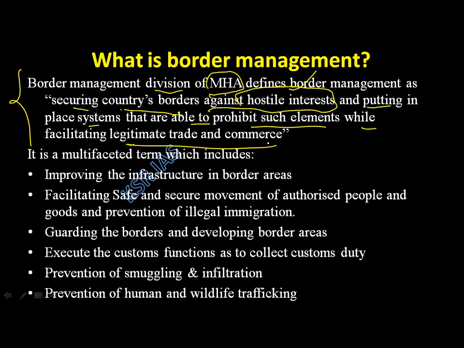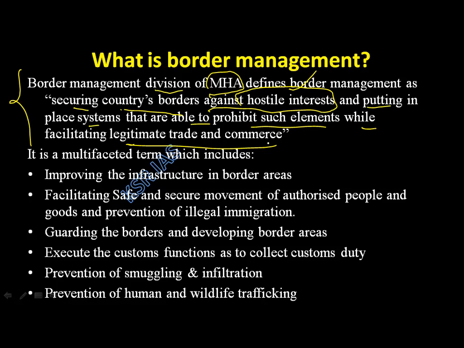Now my question is, to secure the borders, what I will do is, I will completely block all my borders. Terrorists are entering into India because there are some gaps in our border management. What I will do is, I'll stop all the people. I don't want people from the Indian side or any foreign country to enter India. I'll completely block all the borders. Can this be an advantage? No. Why?